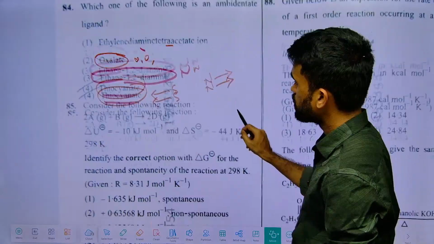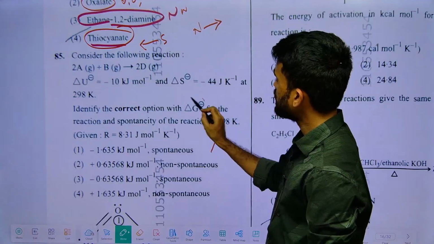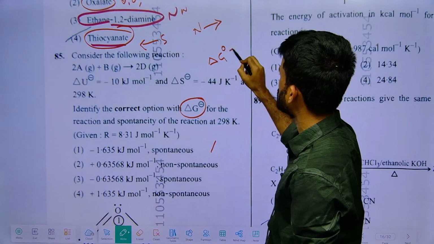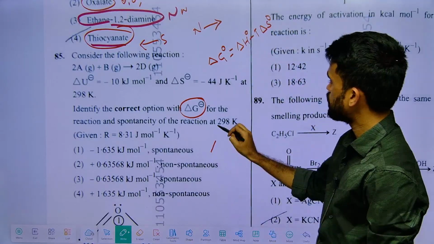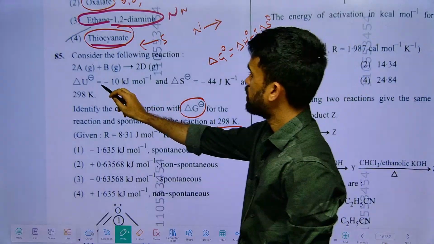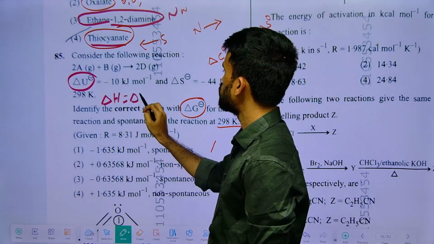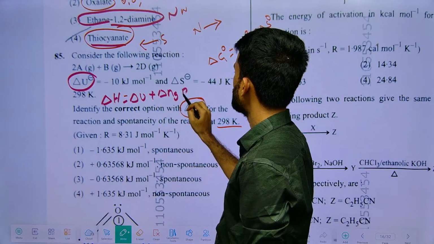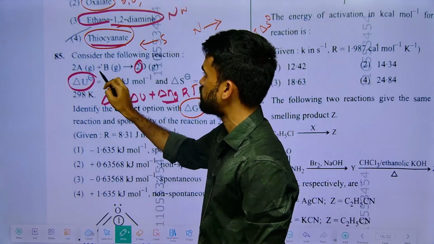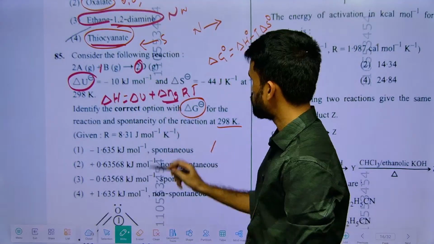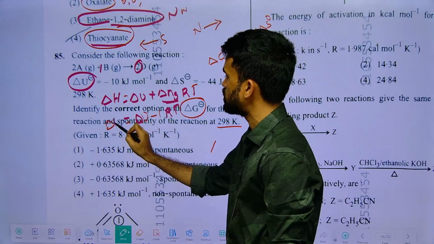Then next here, delta U is given, delta S is also given. They are asking delta G naught. In order to find delta G naught, you need delta H naught value and T delta S naught. They mentioned temperature also. From delta U, you can get delta H. So delta H equals delta U plus delta ng RT. How many moles of gaseous reactants and products are there? 2 minus 3, because 2 plus 1 is 3. So 2 minus 3 will be minus 1 RT. So delta U minus RT gives you delta H.